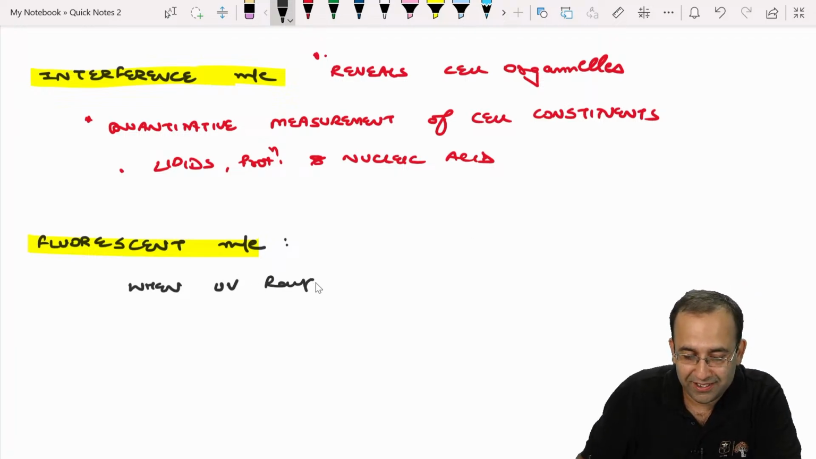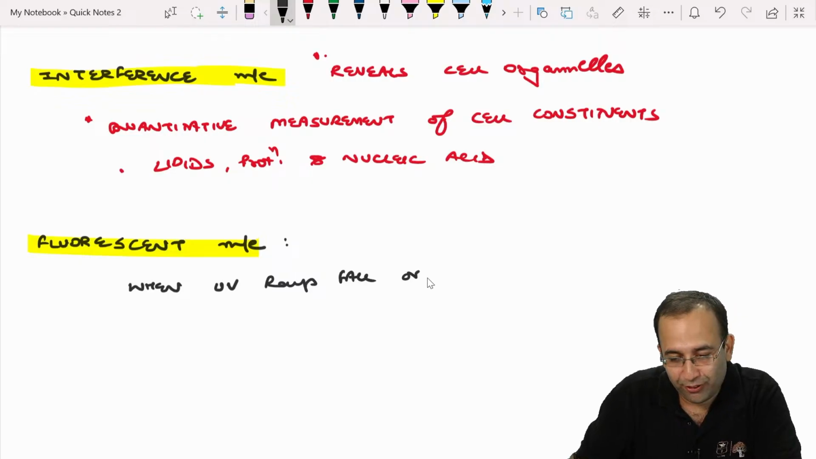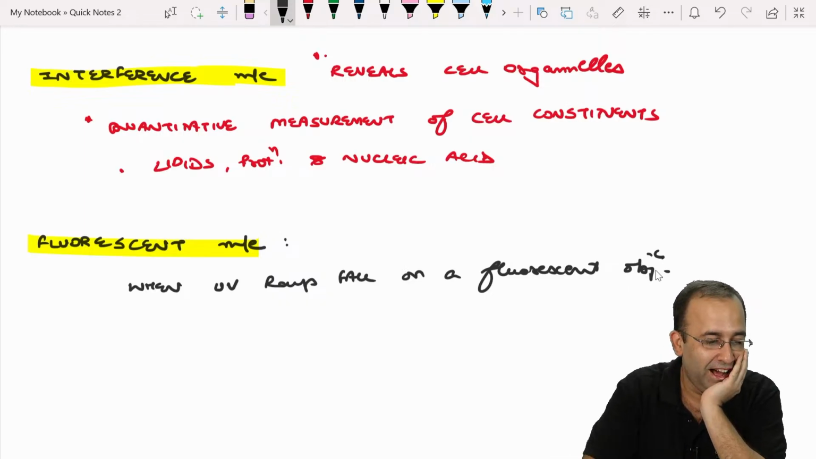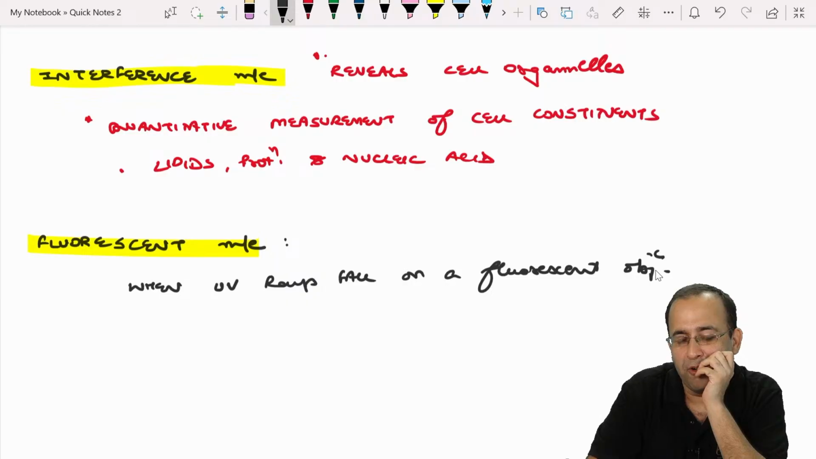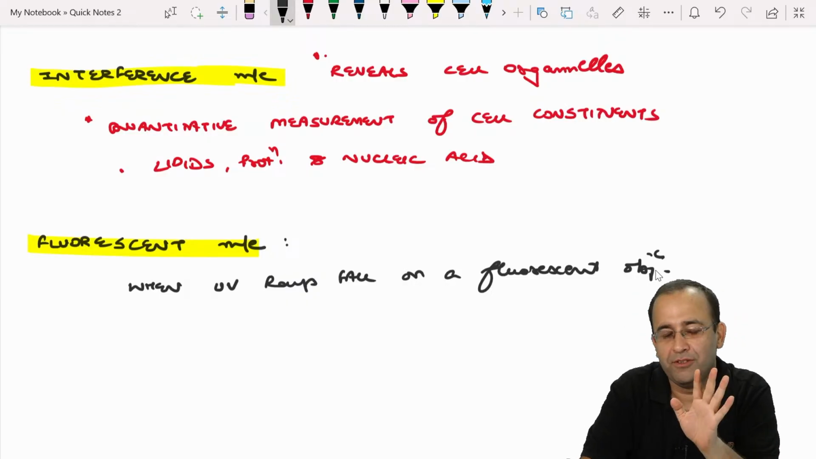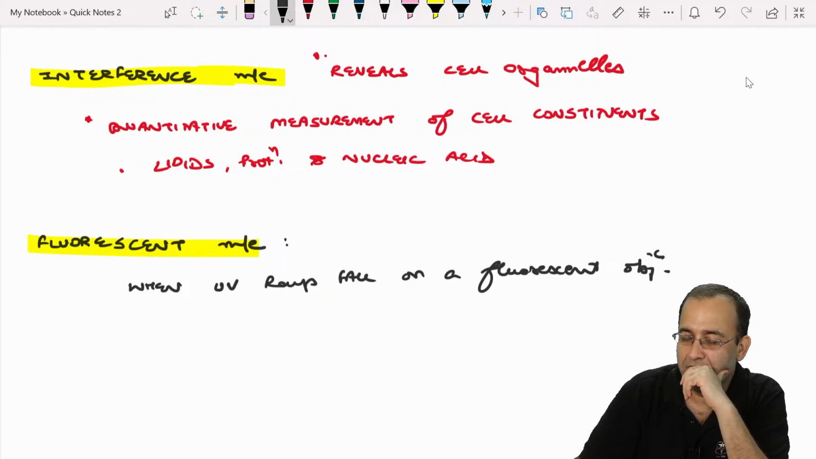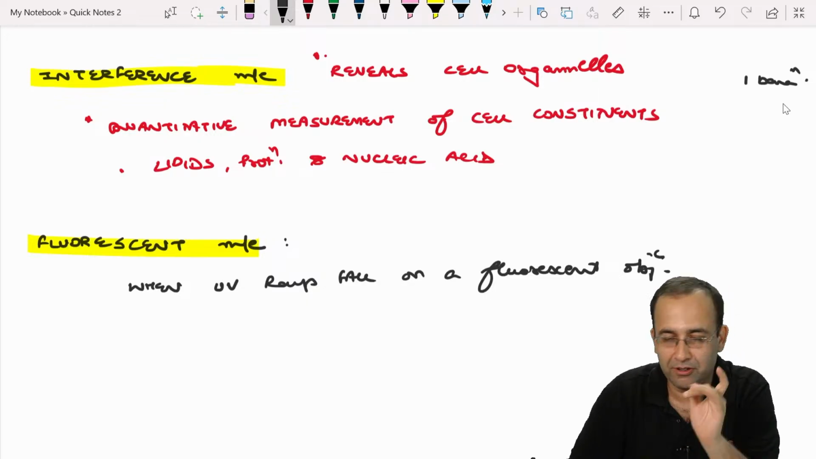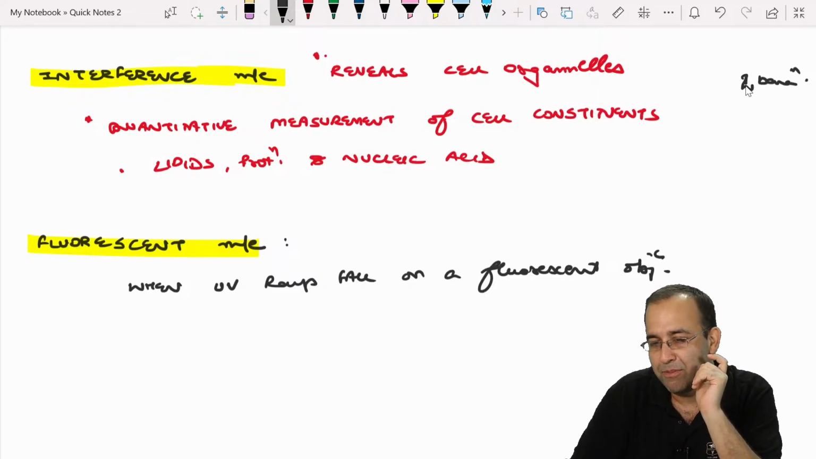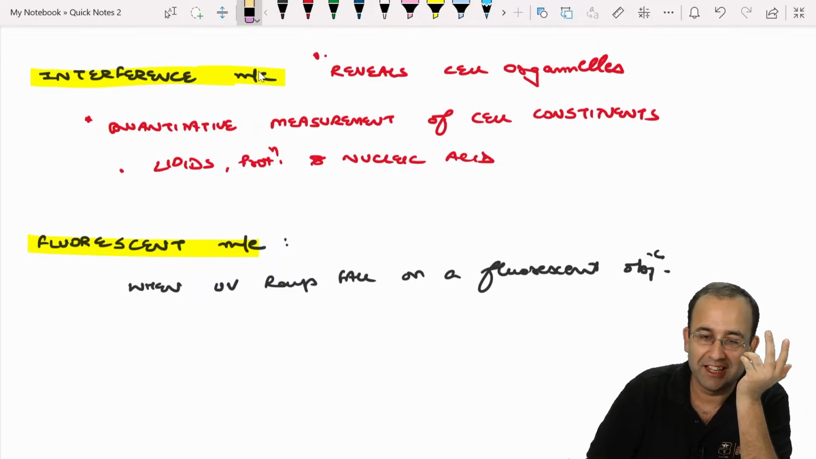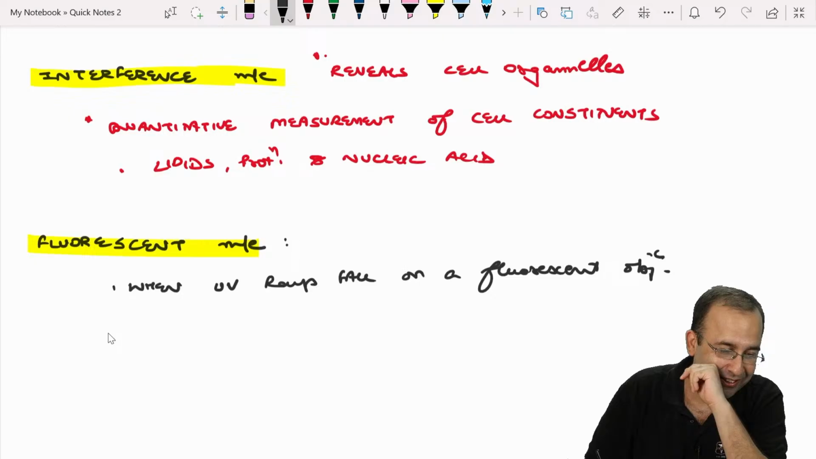When UV rays fall on a fluorescent object. I still remember, normally I love eating bananas. I don't know why. I mean, I know it's not a fancy fruit, but I'm into bananas. I usually have one banana. I was going to draw a banana, but then I thought, let me not draw it. One fine day I thought, let me have two. And she questioned me on that, who is the second one being taken for? But coming back to this.